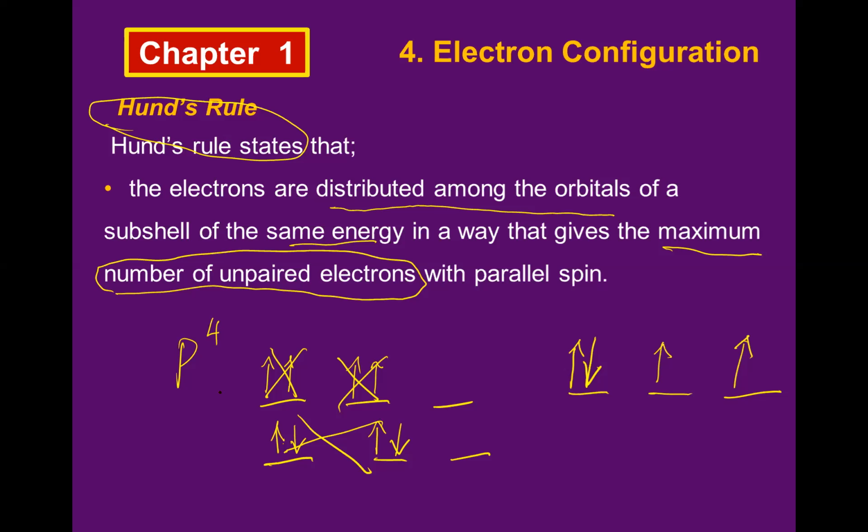Okay? So if I have, let's say, P5, then how to do that? Satu sini, the second one here, the third one here. Now maksimum sudah unpaired maksimum ya. And then the fourth one here, the fifth one here. Okay, is it clear?